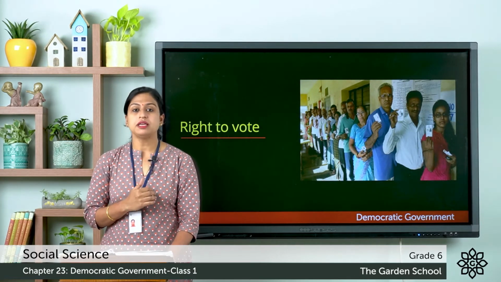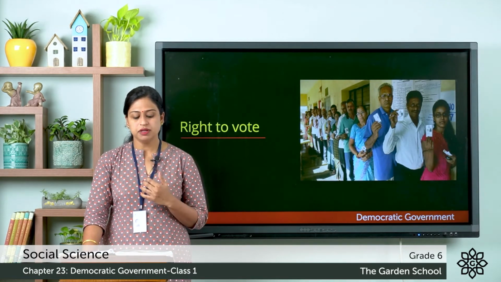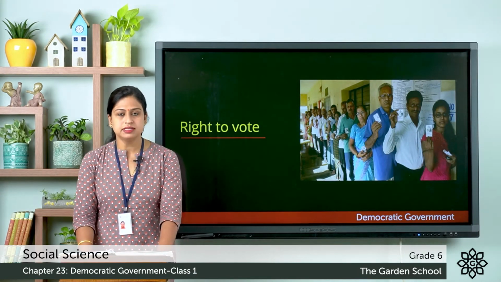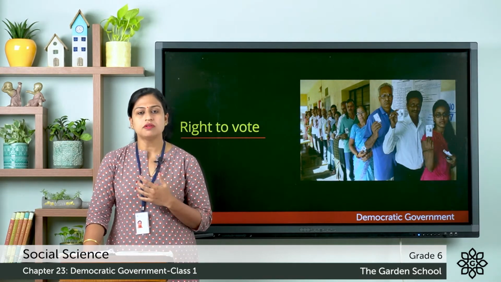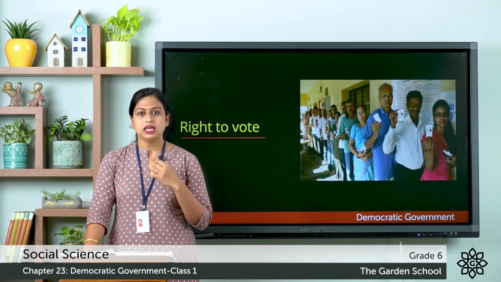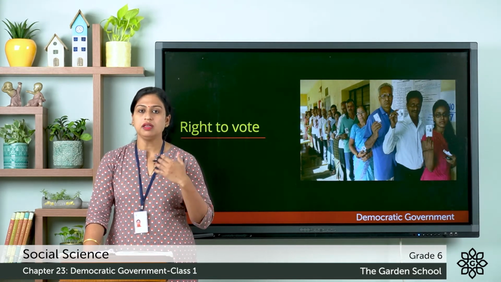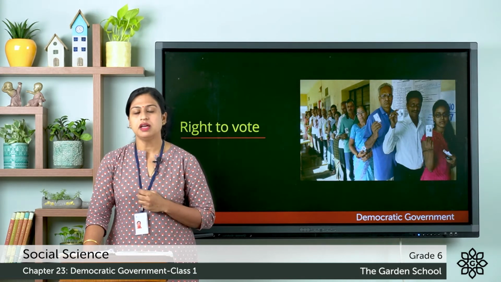There are 3 types of elections, and they are general elections, midterm elections and by-elections. Here in the general elections, elections are held for all the seats of the lower house of legislature after a fixed period, and in the midterm elections, elections take place before the completion of the fixed period because of certain reasons.